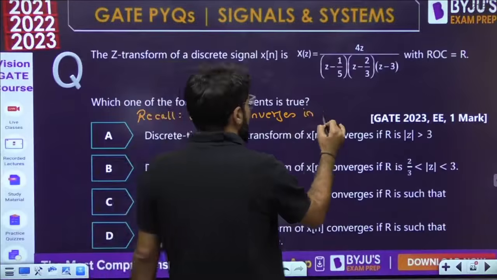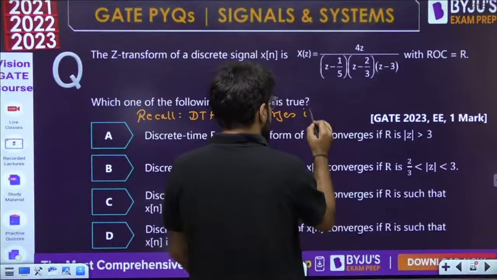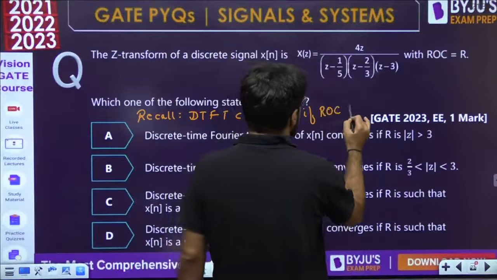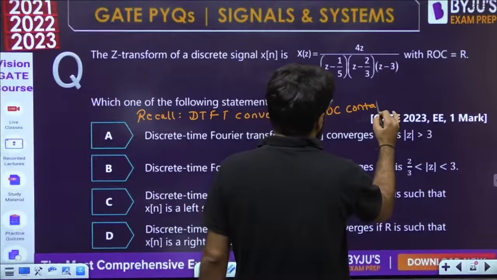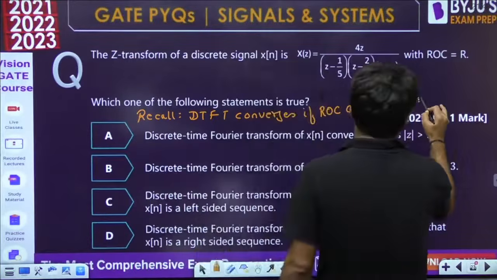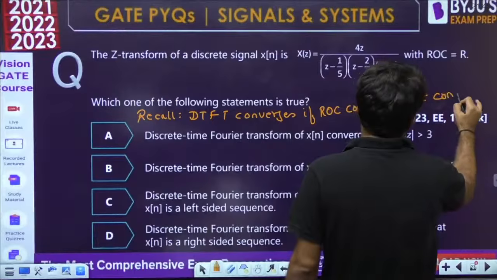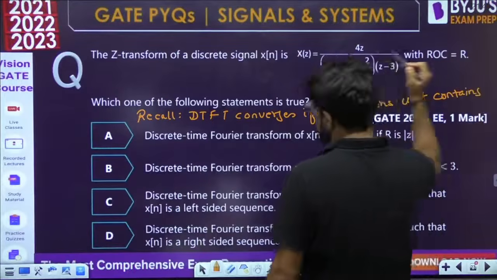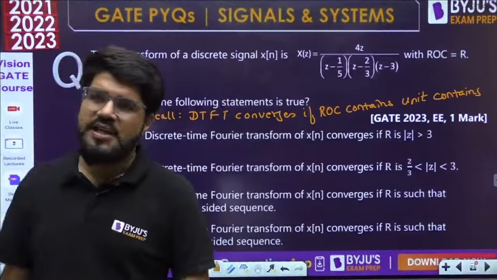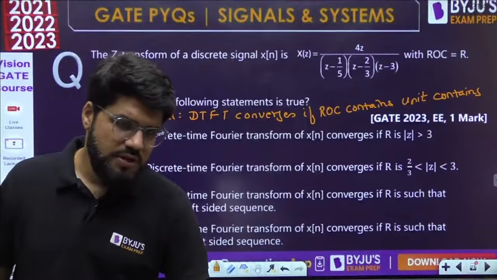DTFT converges if the ROC contains the unit circle. Which of the ROC contains the unit circle? Check this, and please tell me which of the answers is true or false.